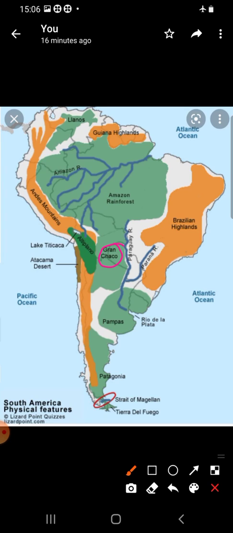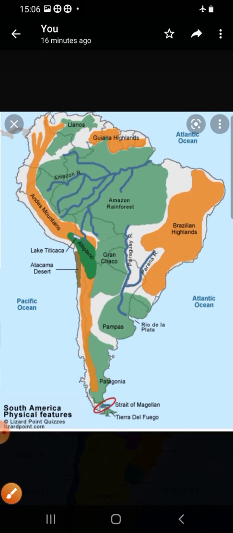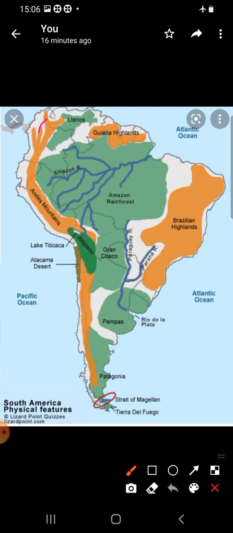Okay, children, let us learn about the west coastal plains. There are narrow plains found between the Pacific Ocean and the Andes Mountains. You can see here, children, the white part. All this white part between the Andes Mountains and the Pacific Ocean lies a narrow strip.